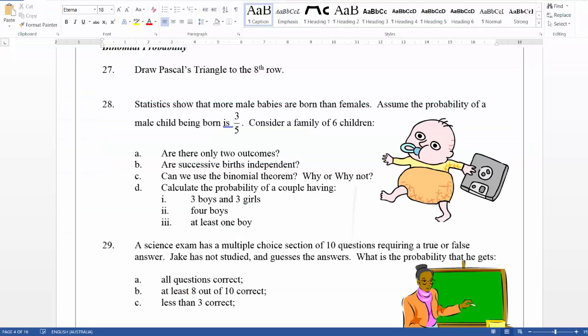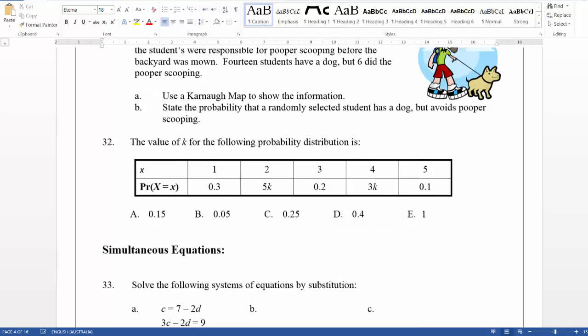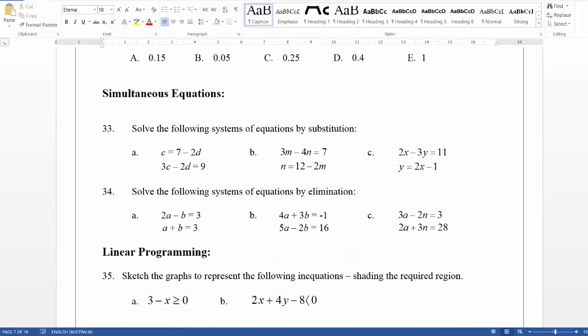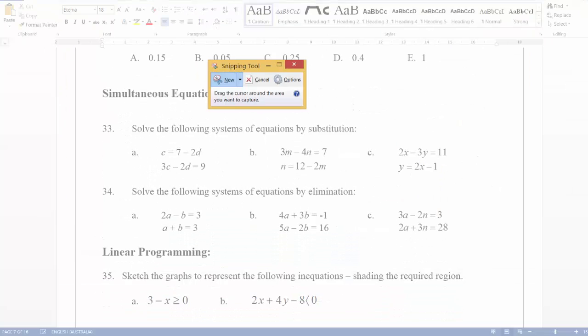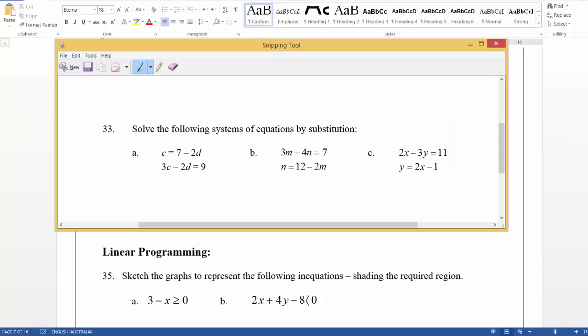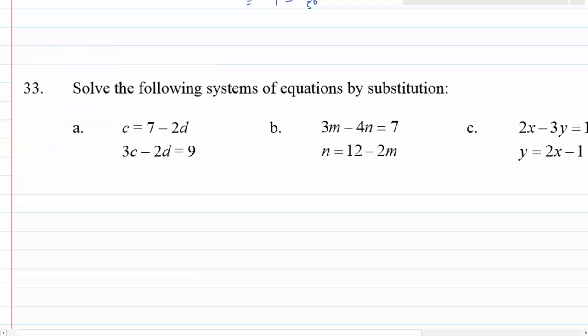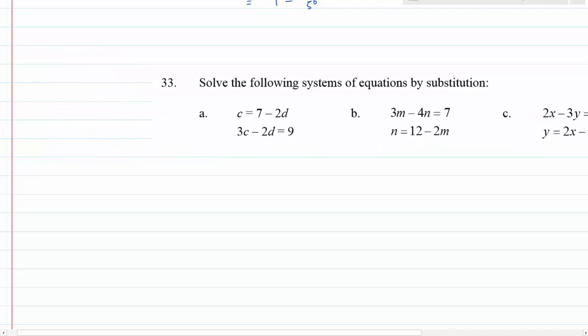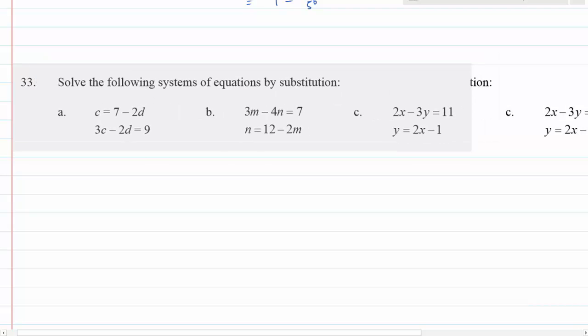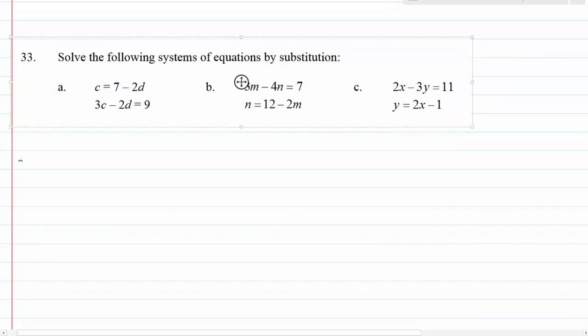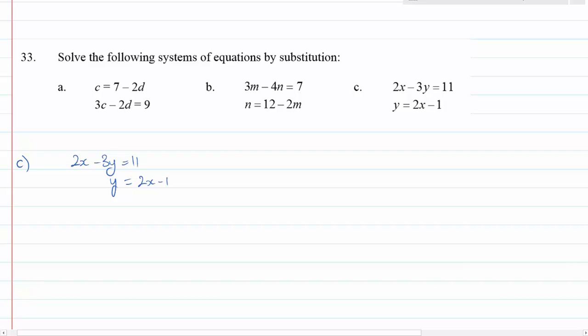And then of course I've just promised to do question 33, which, if I've got it right, should be a simultaneous equations question. So in fact I might just do one part of 33. So I'll do question C. Those people who have asked me about this one can come and ask me separately if they need any more help. 2x minus 3y equals 11, and y equals 2x minus 1.